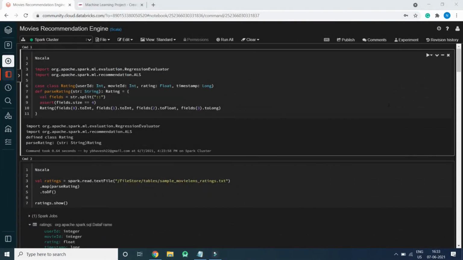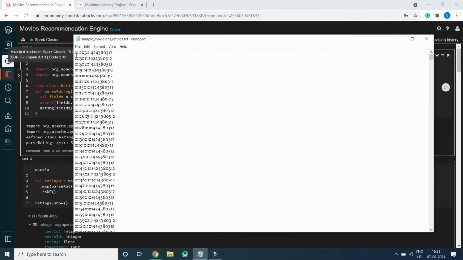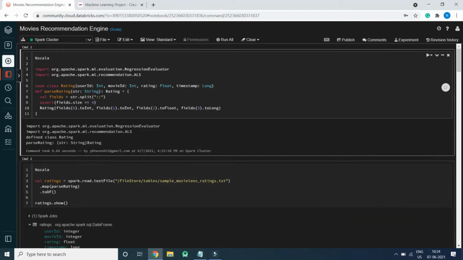So this is the code walkthrough for the movies recommendation engine written in Apache Spark. First, we are creating a user-defined class which will act as a schema for our data frame. So we have user ID, movie ID, rating and timestamp. This is our data. We have double colon as a delimiter. Here we are creating a class with all four columns with their respective data types.